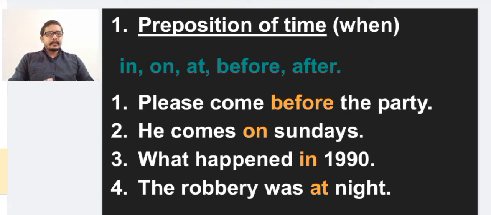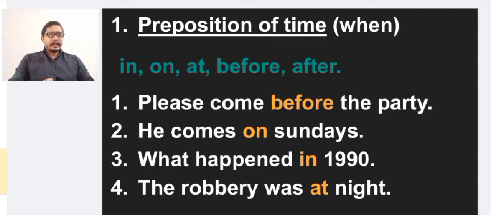Let us come to the first one, preposition of time. Preposition of time means when an event occurred. So it is written in the bracket "when". For these we are using the prepositions like in, on, at, before, after. These all prepositions just show the time. Examples: please come before the party. So it just represents the time. Here the preposition "before" is used as a preposition of time which just shows when an event occurred. Please come before the party. When should come? Before the party.